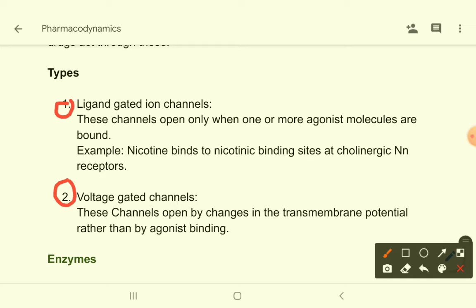Then come to voltage gated ion channels. What are voltage gated ion channels? Here drugs do not directly bind with these channels. What the drugs do is produce a certain change in the cell membrane so that the voltage in the cell membrane changes. So the transmembrane potential changes and the channels open or close depending upon the voltage. We will talk about these things later in systemic pharmacology when we study individual drugs.